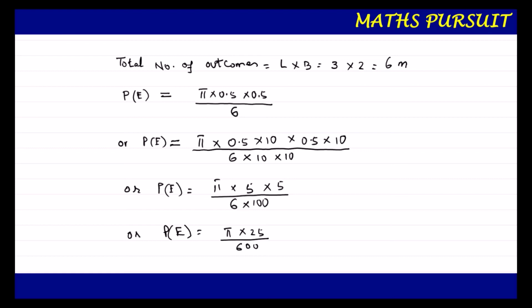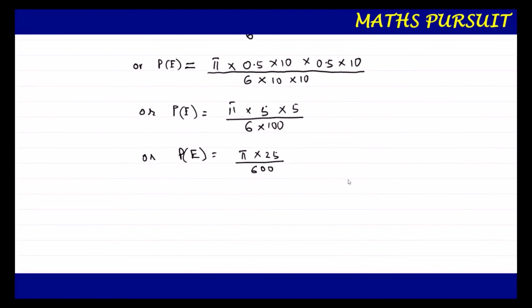Now let us solve this one. 25 upon 600, what are we going to get? Probability of the event is equal to pi upon 24, because 25 into 24 we are getting 600. So we got pi upon 24. So this is our answer.